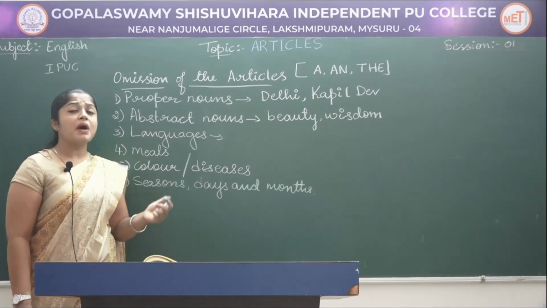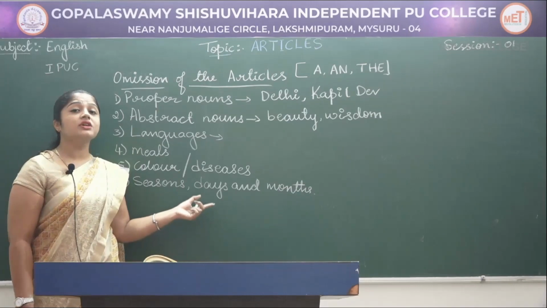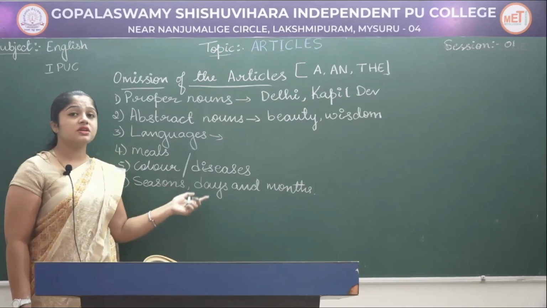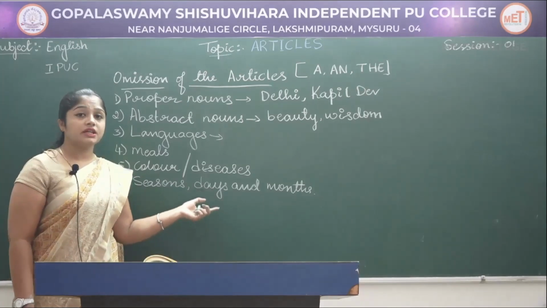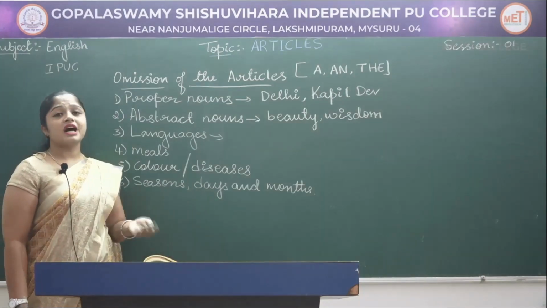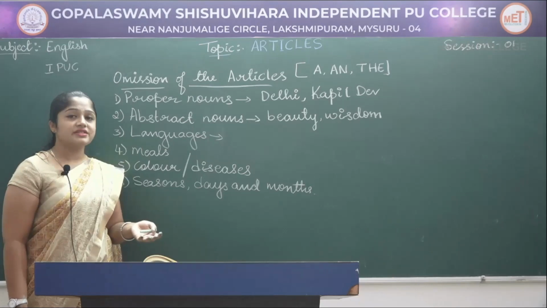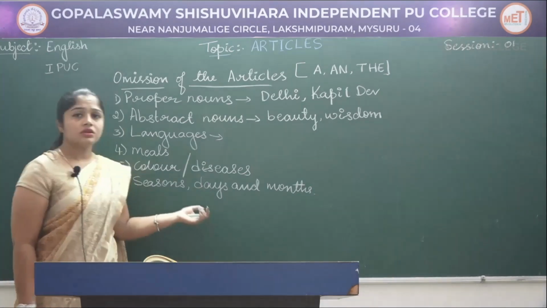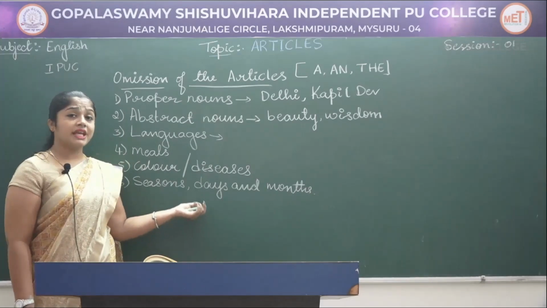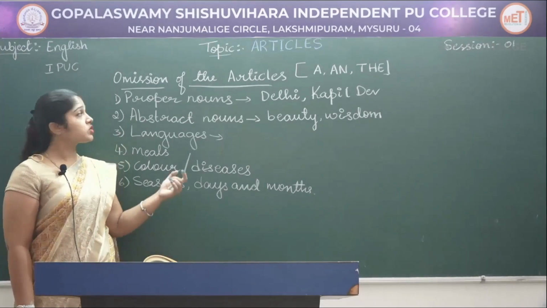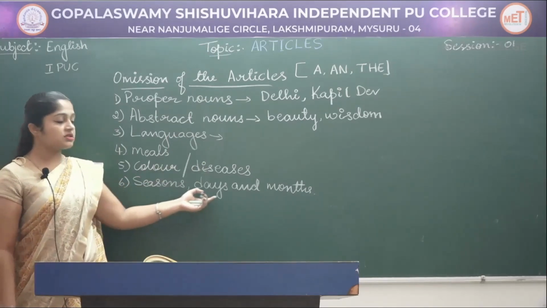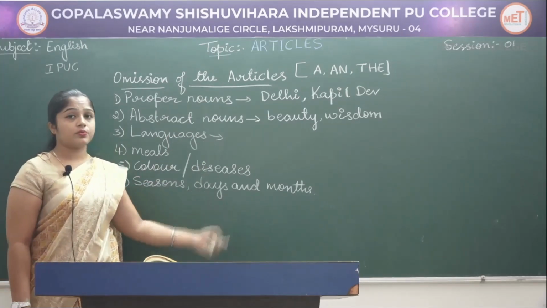For example, March is the 3rd month of the year. We don't say the March, it is just March. Monday comes after Sunday; even there we shouldn't use them. And we go to Kashmir in summer.